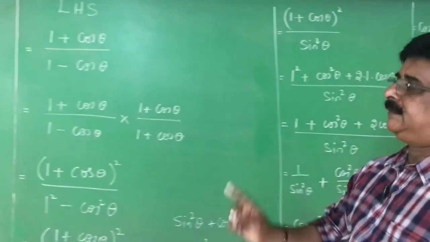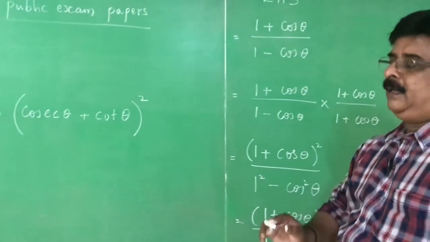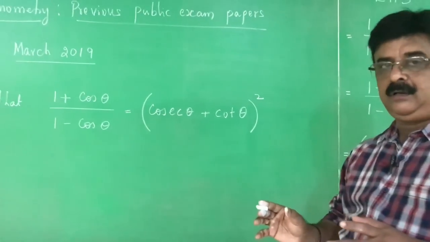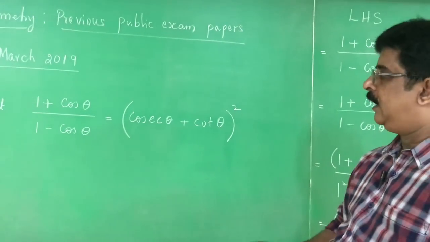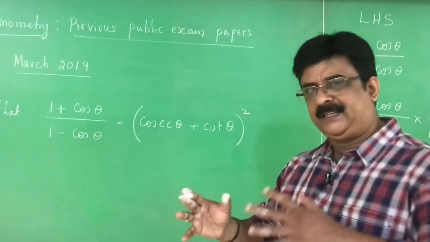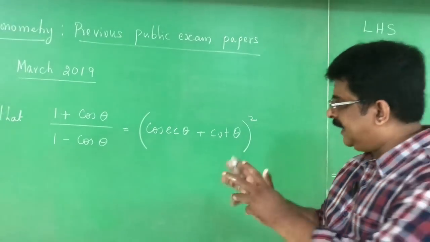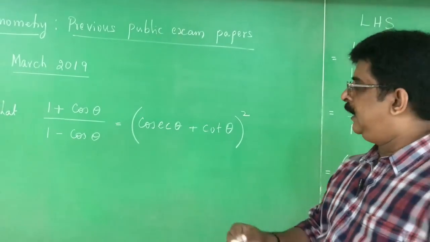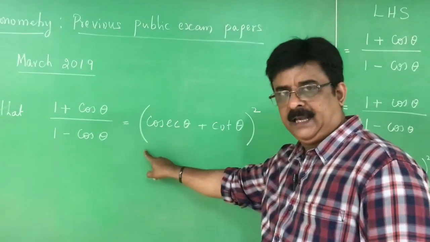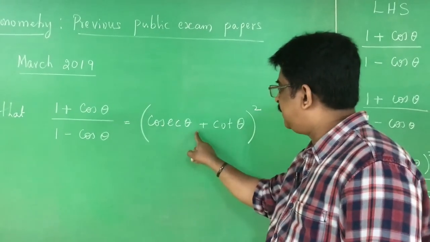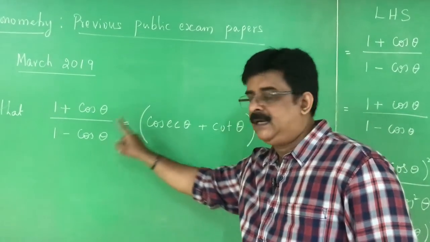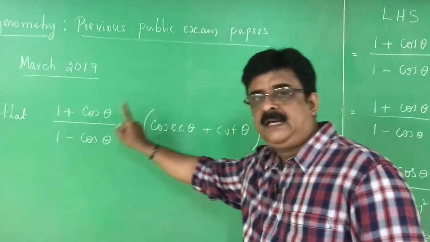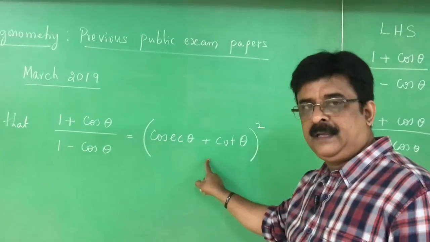See, it is a problem on the identity. Usually they give problems on application part. Means what? All problems are based on the textbook only. Little modification they do. In the textbook the same problem is there, but it is in the reverse order. This is in the LHS, this is in the RHS. Now they have given this in the LHS and this in the RHS.